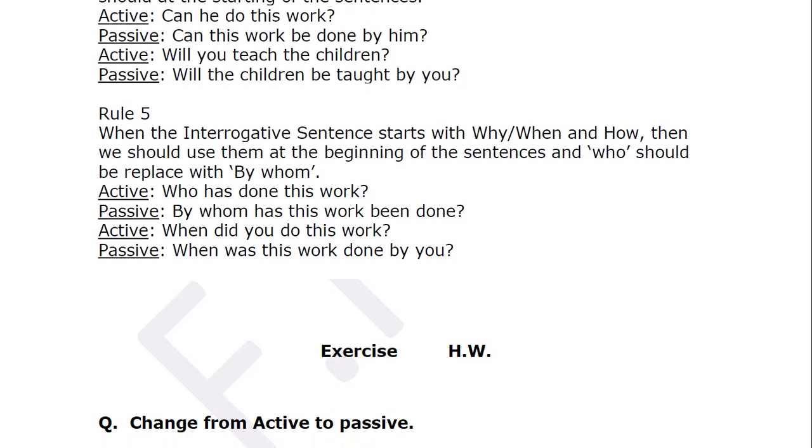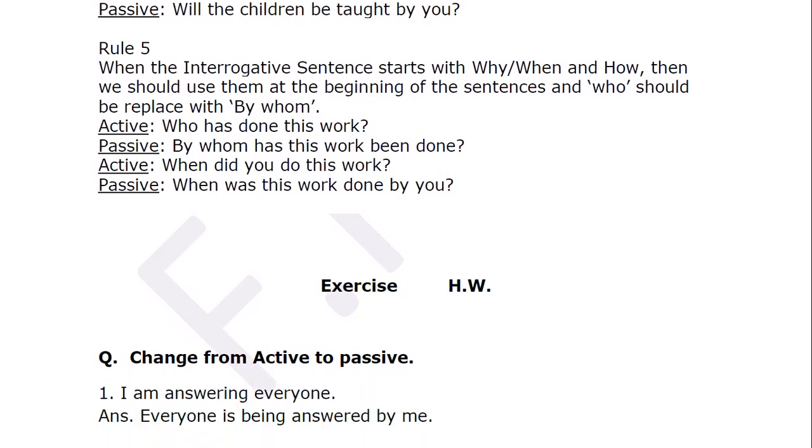Next one. Try it again the next day. Again, it is an order. It is an imperative sentence. Imperative sentence, then you write your answer with let. So let, what is it? Be tried again the next day.